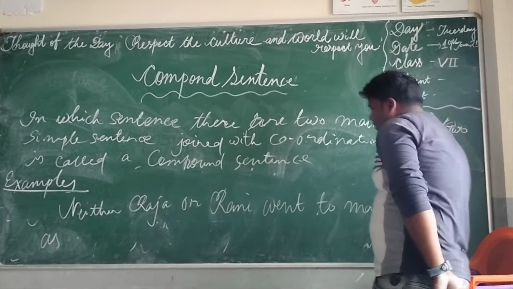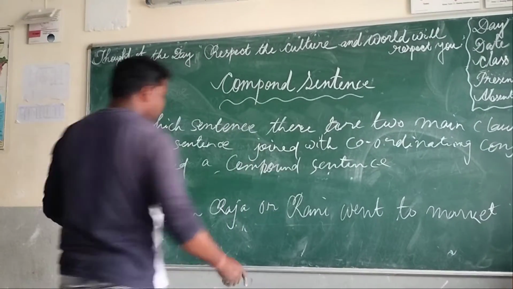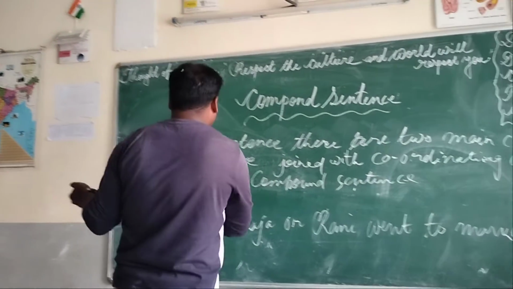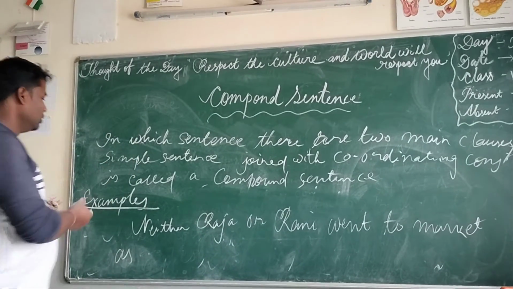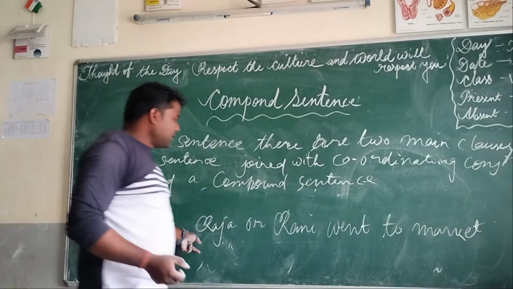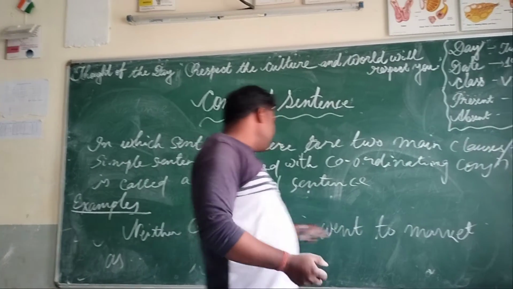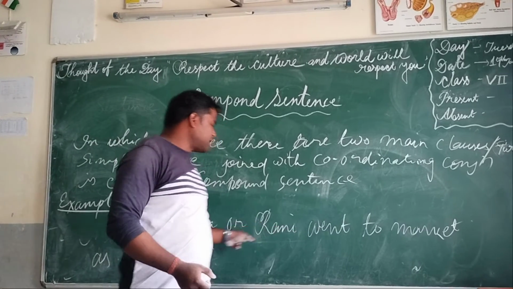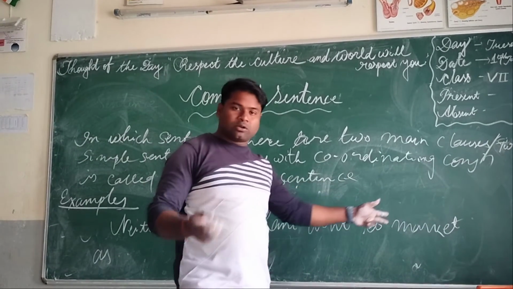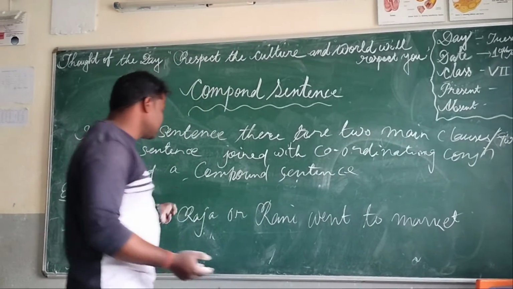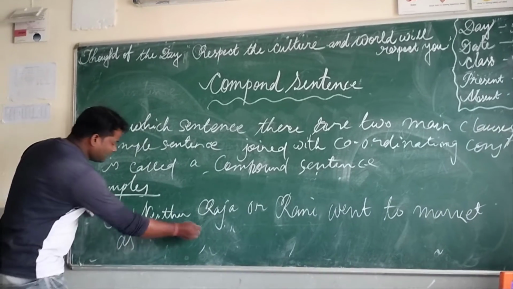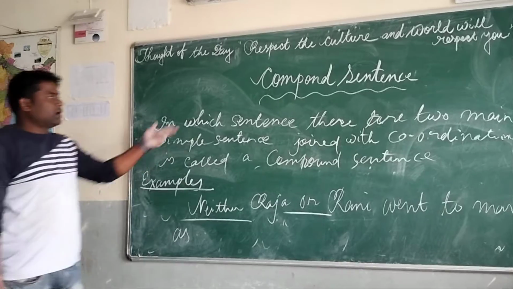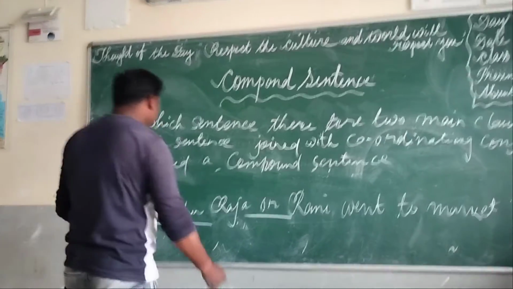Here, comparing the two, we see Raja did not go to market, and Rani did not go to market. These two are simple sentences, or two main clauses, joined with neither nor. So it is an example of a compound sentence.